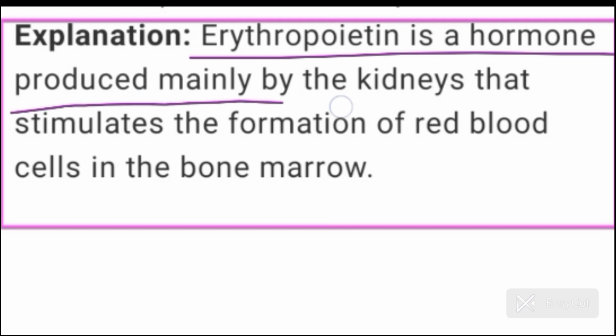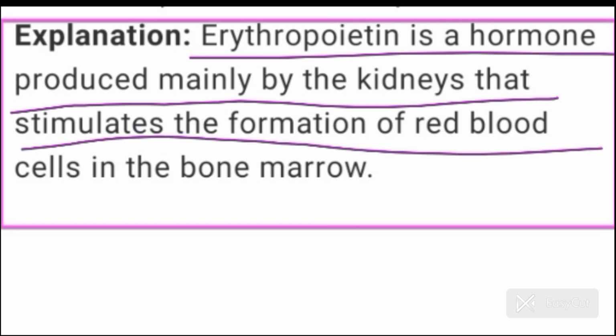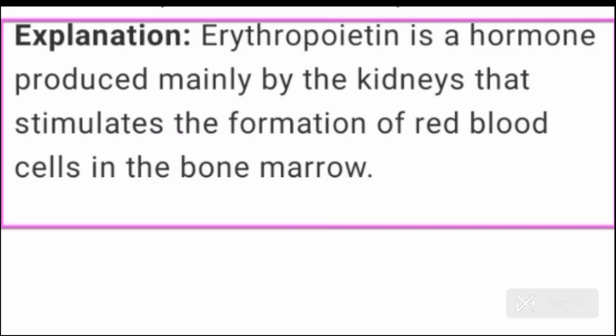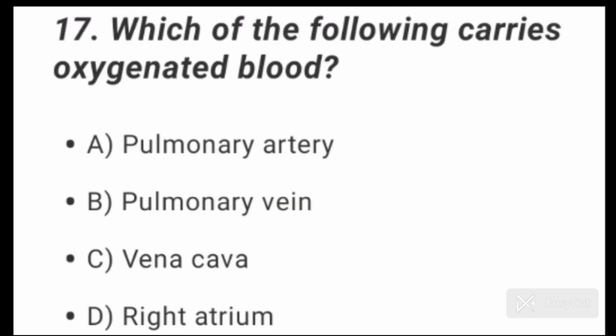Erythropoietin is a hormone produced mainly by the kidneys. Erythropoietin हार्मोन को मेनली कौन प्रोड्यूस करता है? किडनी प्रोड्यूस करती हैं. That stimulates the formation of red blood cells in the bone marrow. So which hormone is produced mainly by the kidney? That is erythropoietin. What is the function of erythropoietin? Erythropoietin stimulates the formation of red blood cells. Where does it stimulate the formation of red blood cells? Answer is bone marrow. Question number 17.